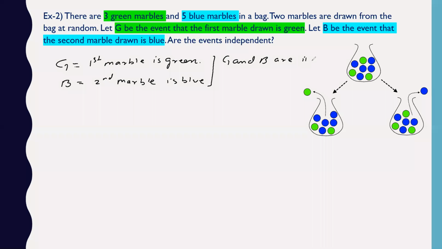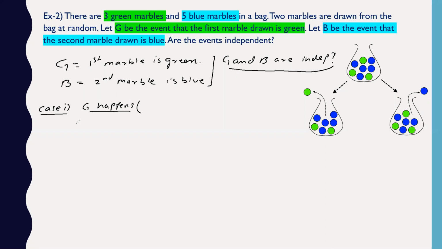So are they independent? I just want to know this part. How do you decide whether these events are independent or dependent? Any idea? To answer this question, let us take case 1. In case 1, I will first say that G happens. It means the first marble drawn is green. G is the event that the first one drawn is green.